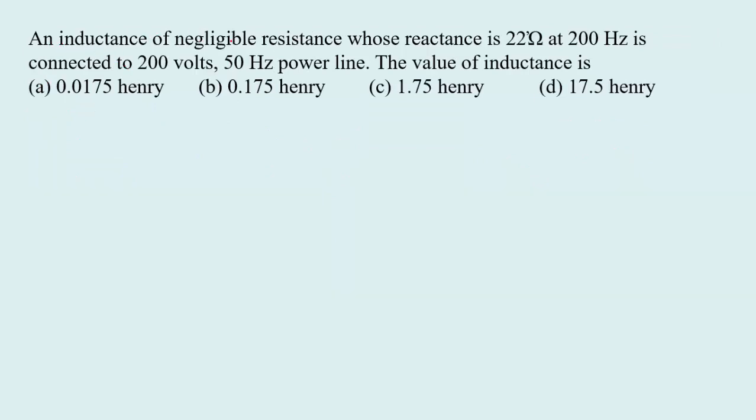An inductance of negligible resistance whose reactance is 22 ohm at 200 Hz is connected to 200 volt 50 Hz power line.